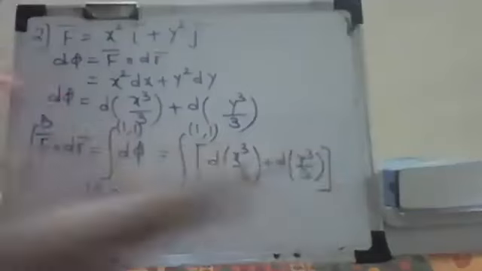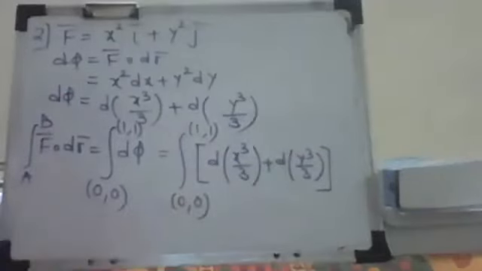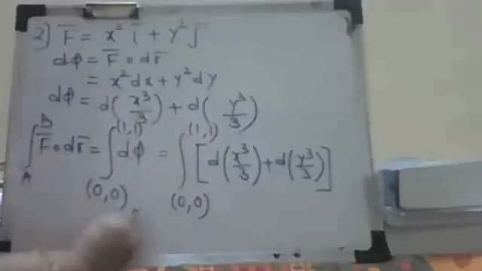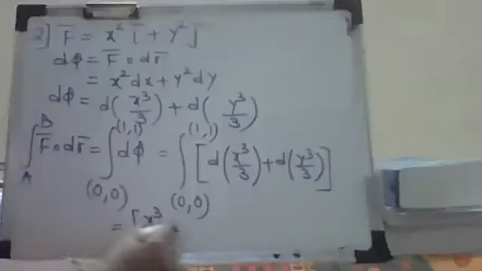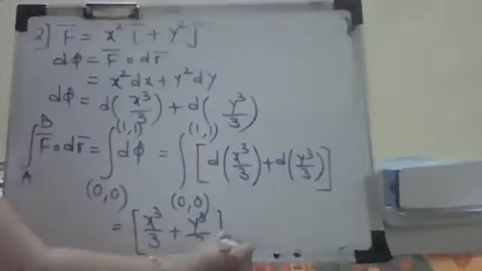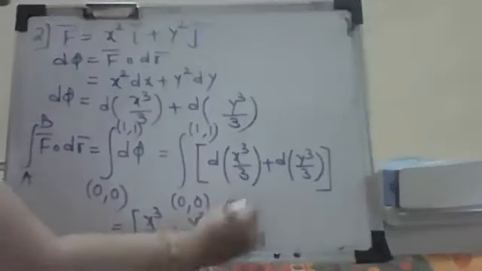Now you just take the d outside the integral. What I am getting is x cube by 3 plus y cube by 3, and the limits are from (0, 0) to (1, 1).